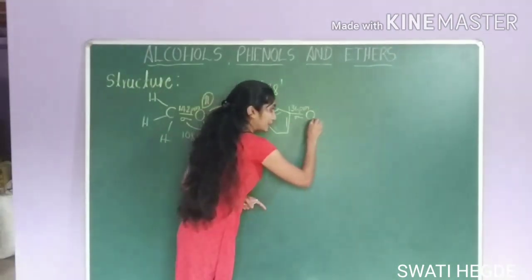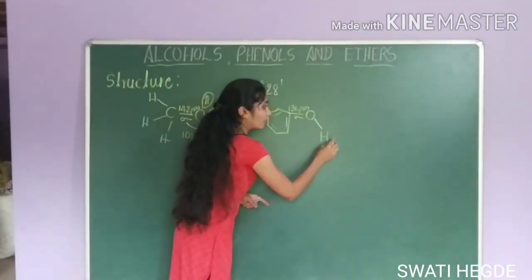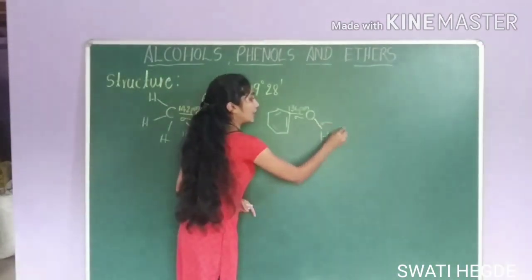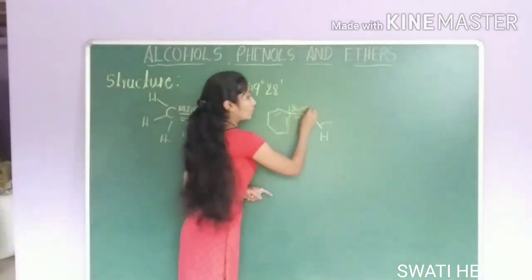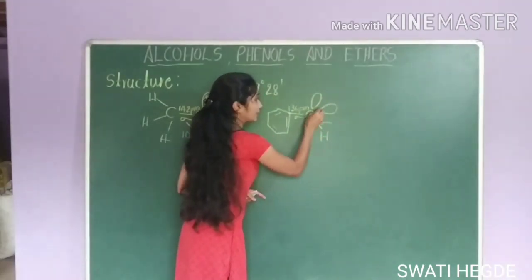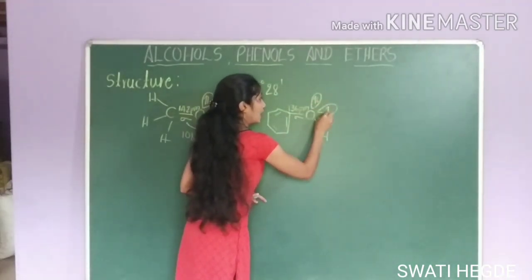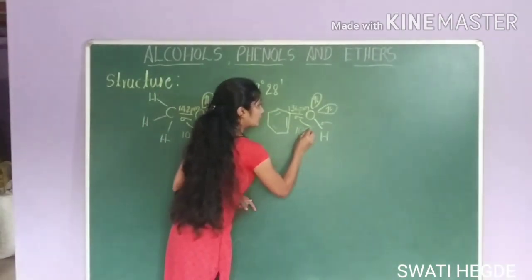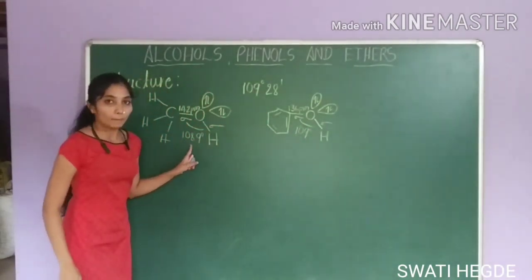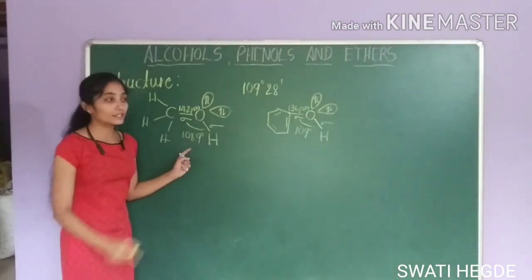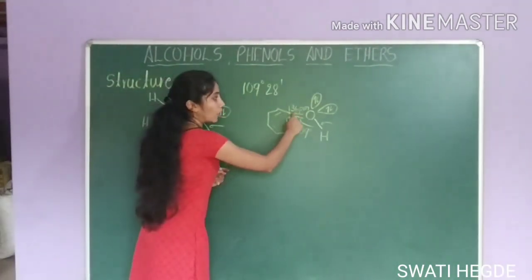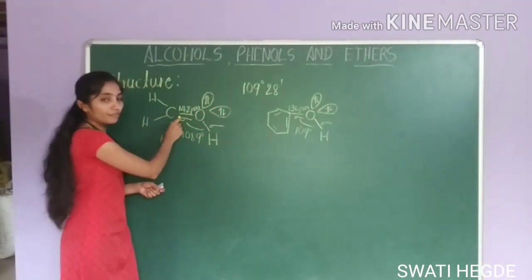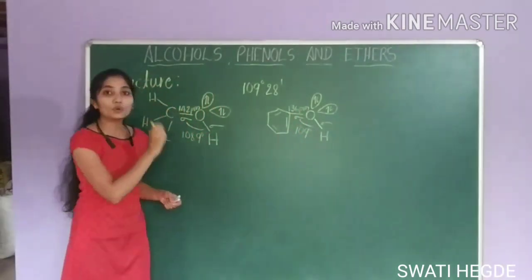Another sp3 hybrid orbital will overlap with the s orbital of hydrogen to form the oxygen-hydrogen sigma bond, and two more sp3 hybrid orbitals contain lone pairs of electrons. Here the bond angle is 109 degree, which is approximately equal to the bond angle in alcohols. But the bond length here is 136 picometer, while in alcohols it is 142 picometer.